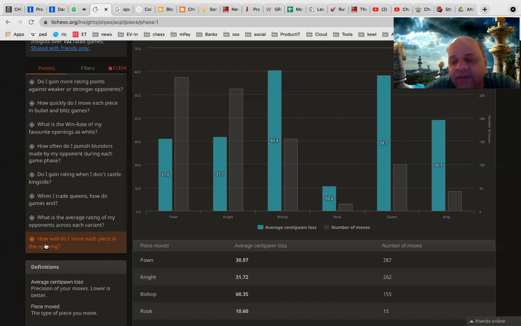Which means that generally everybody, in the opening phase, it is difficult to make wrong rook moves. The only time that you move the rook in the opening is when you castle, so you can't really expect it to. That is what I was saying. Or rook e1, rook d1, etc. So everybody will never have much of a centipawn loss with rook moves in the opening. So that is expected.